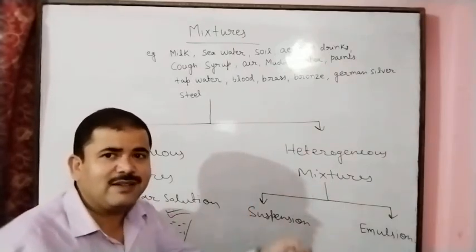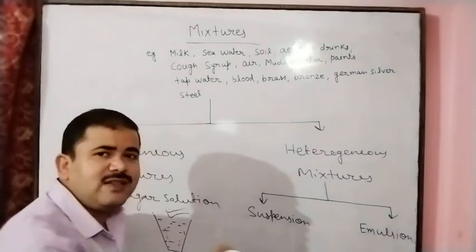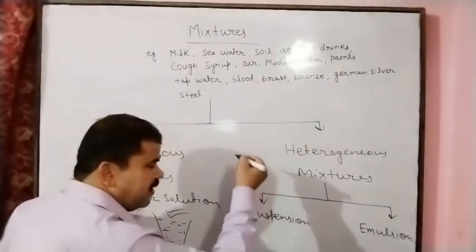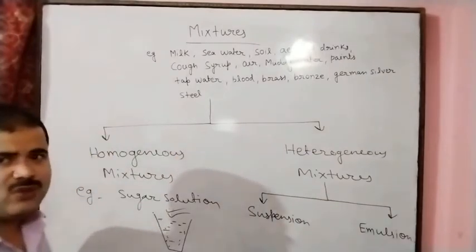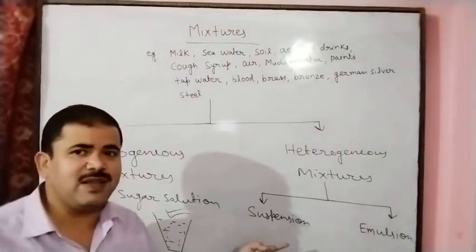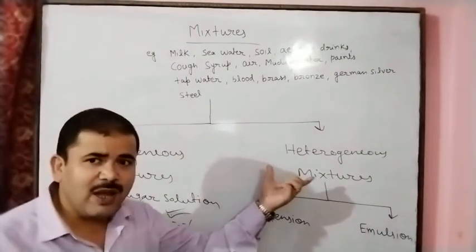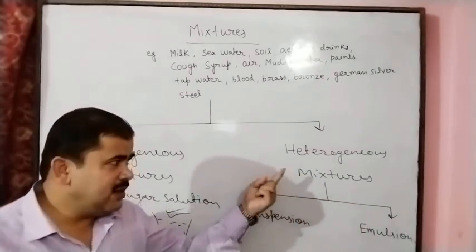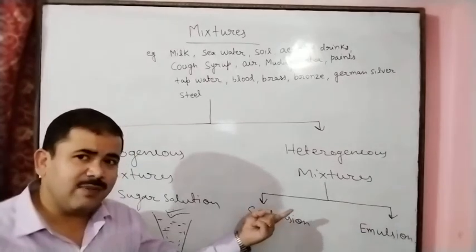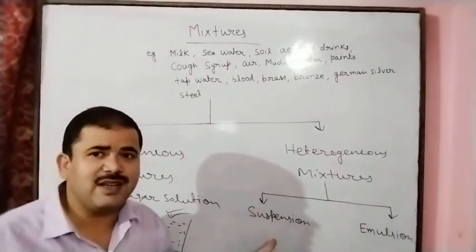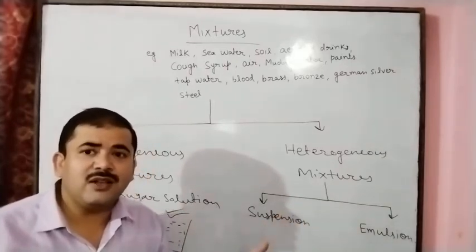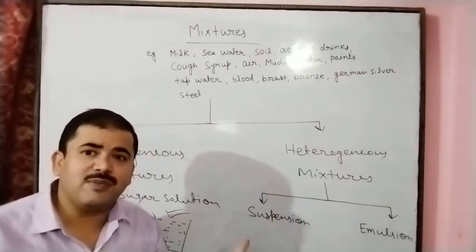Suspension means hanging. So here if we dissolve the chalk powder in the water, chalk powder is hanging in the water. So this is the example of suspension. This is the example of heterogeneous mixture, we know that. And in this heterogeneous mixture we can subcategorize into suspension. Suspension means particles hanging.